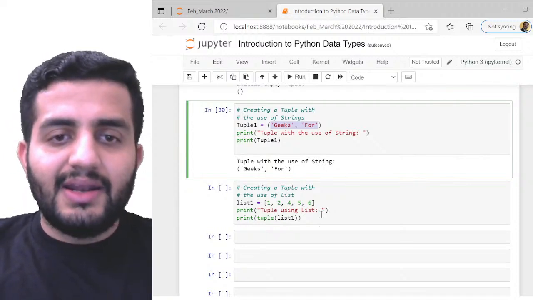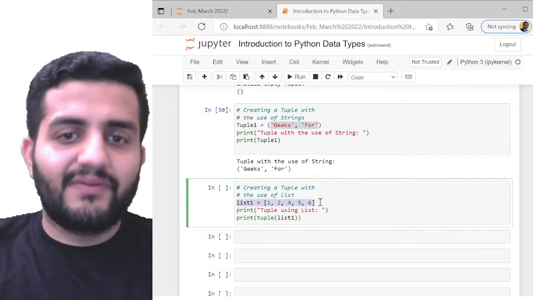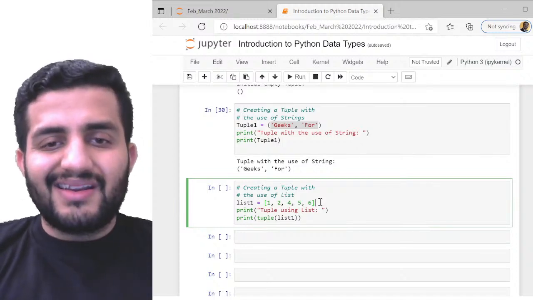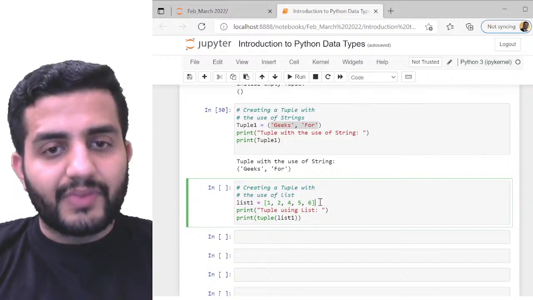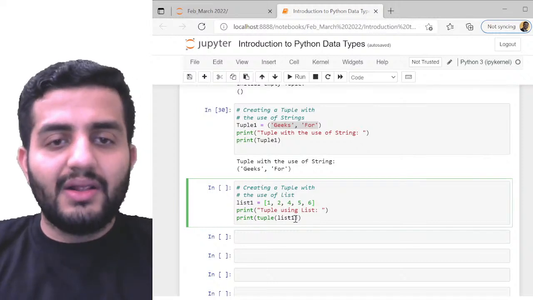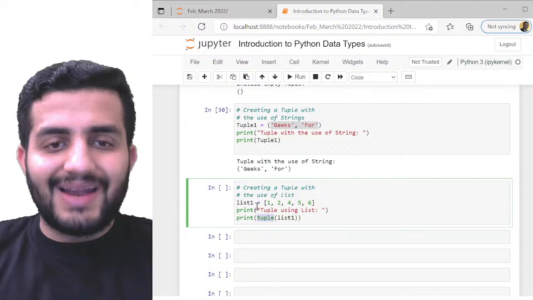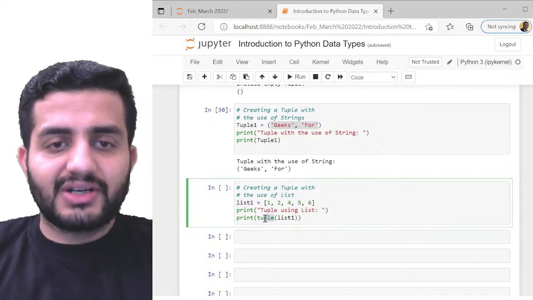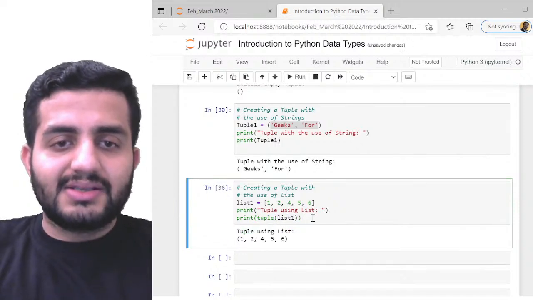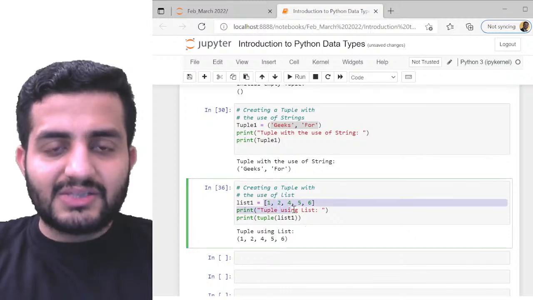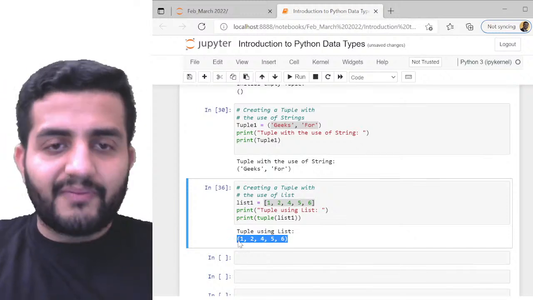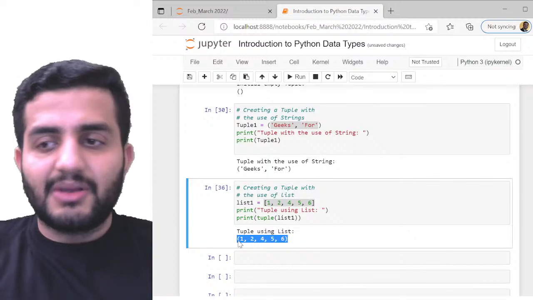Now again an interesting thing. Here we have the list defined in square brackets, 1, 2, 3, 4, 5, and 6. We can create a tuple by using lists also. We can call the function tuple on top of my list, which is 1 2 3 4 5 6. And now look at this. This is how the list 1 2 3 4 5 6 got converted into a tuple. I can simply call tuple on top of my list, and we have the tuple now. So this list became immutable.